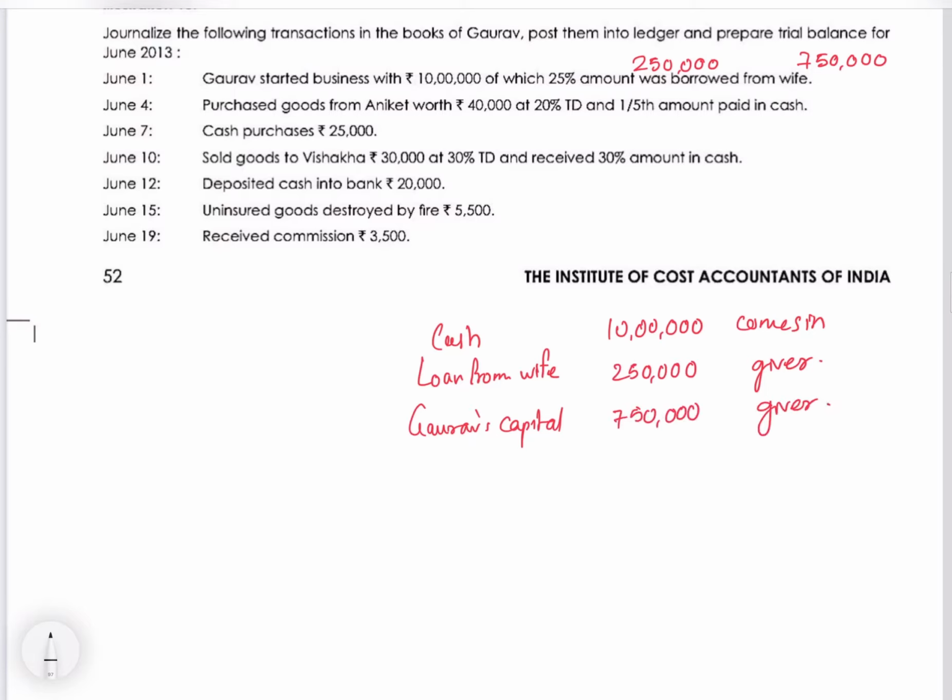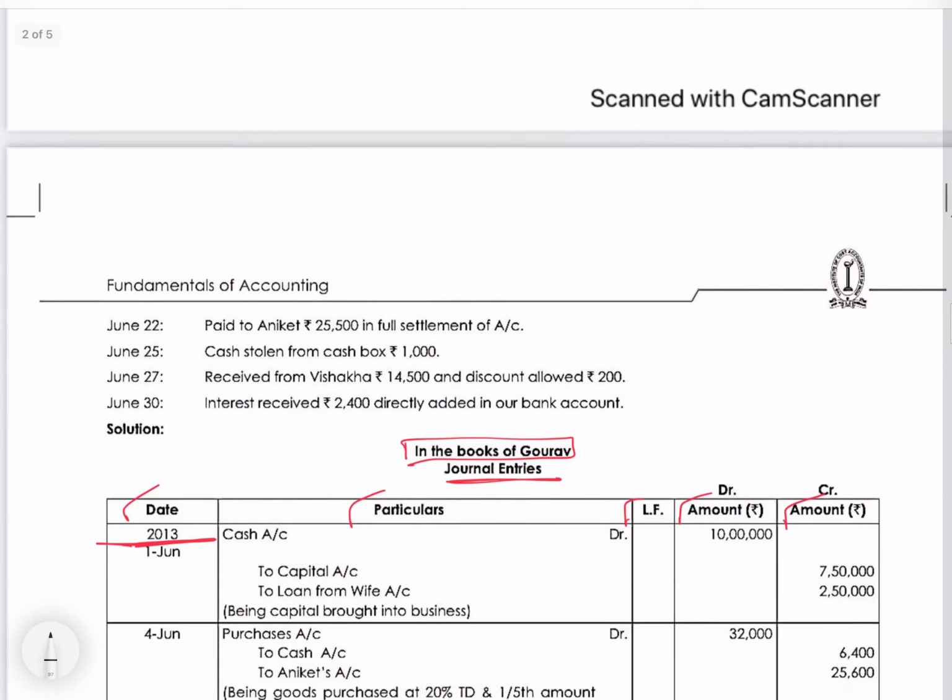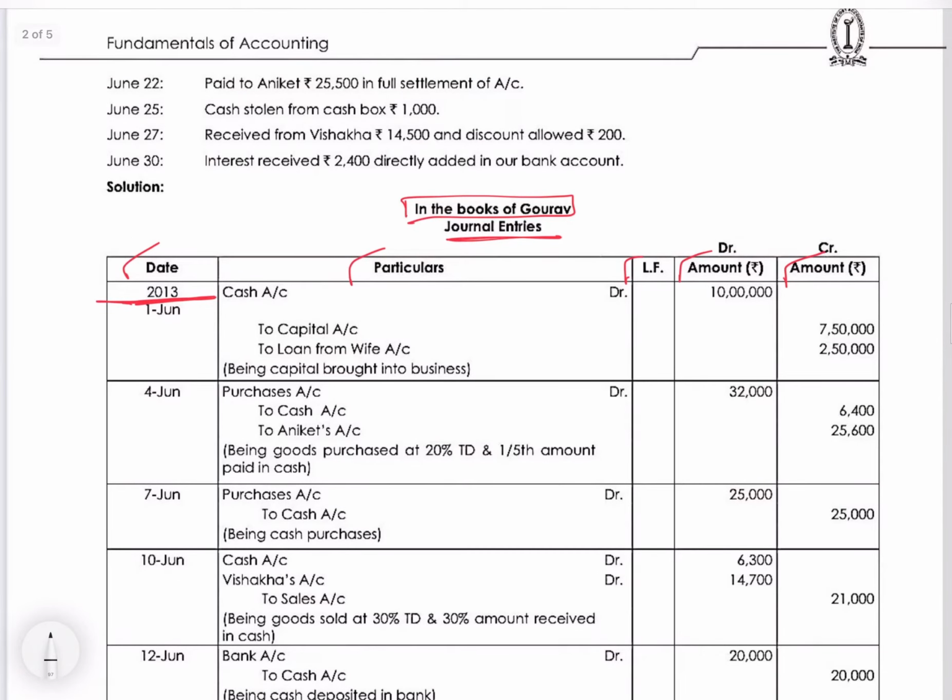What is the nature of account? Cash is a real account. Loan from wife is a personal account. And Gaurav's capital is a personal account. So what is the rule? Debit what comes in. For personal accounts, credit the giver. So what will be your journal entry? Debit the cash account, credit the capital account and loan from wife. You have to give a narration for it, being capital brought into business. Be clear with the numbers and figures, as they may hit the ledgers and your figures may go wrong.